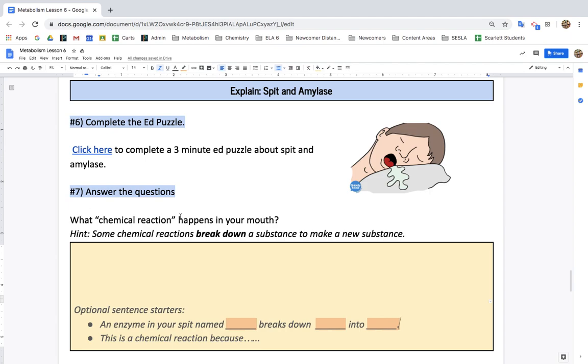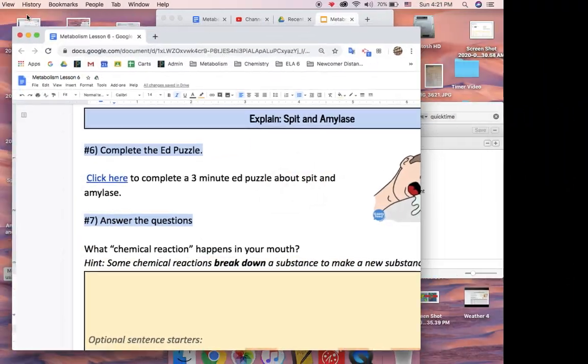So what chemical reaction happens in your mouth? Hint: some chemical reactions break down a substance to make a new substance. Let's go back to what we saw in the Edpuzzle.